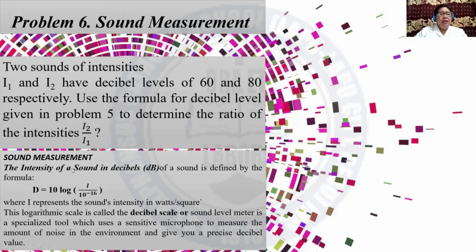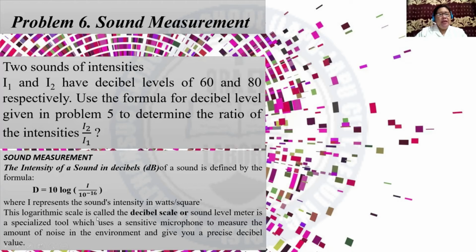The intensity of a sound in decibels in dB units is defined by the formula D is equal to 10 log of the quantity I over 10 raised to negative 16, where I represents the sound's intensity in watts per square units.